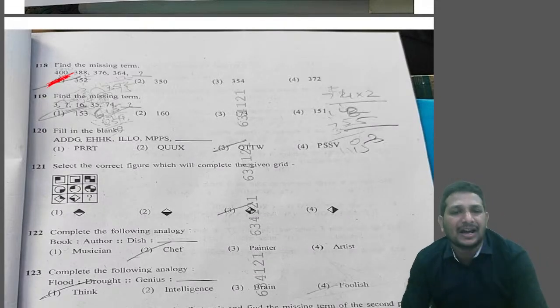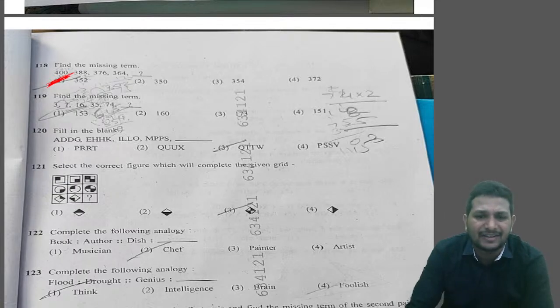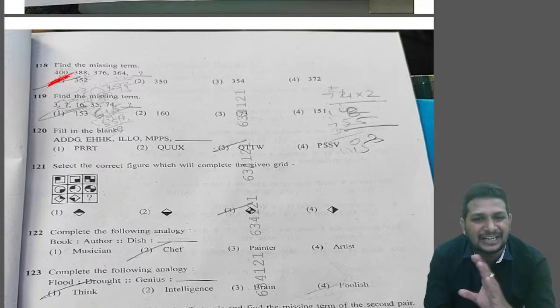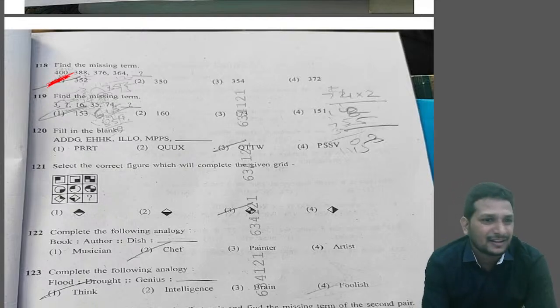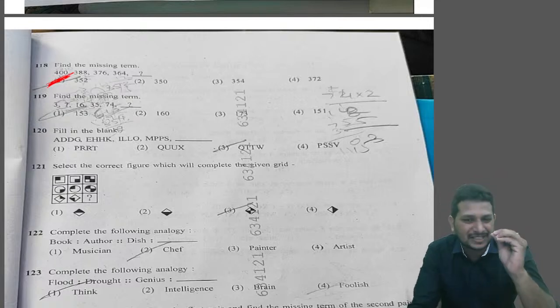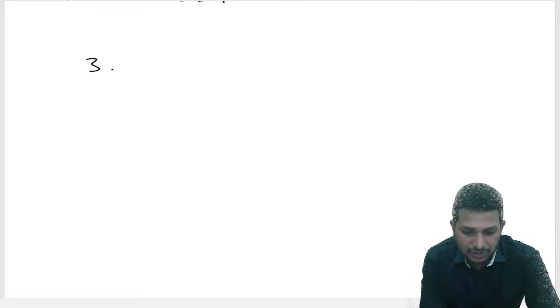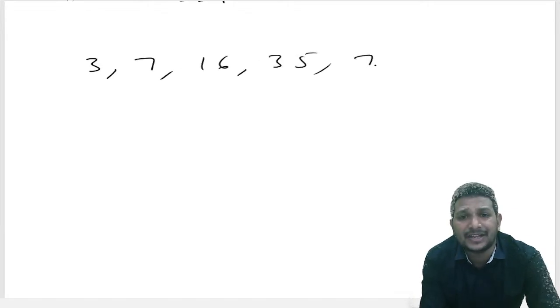Next, question number 119. Find the missing term. Again, they gave a series problem, because this number series is sometimes very easy and sometimes slightly difficult and tricky. But this time, luckily, they gave slightly easy questions only. So look at this series question again. They gave the series as 3, 7, 16, 35, 74.